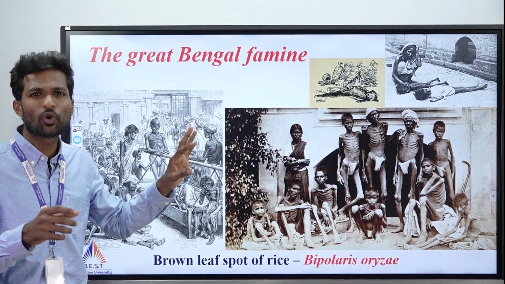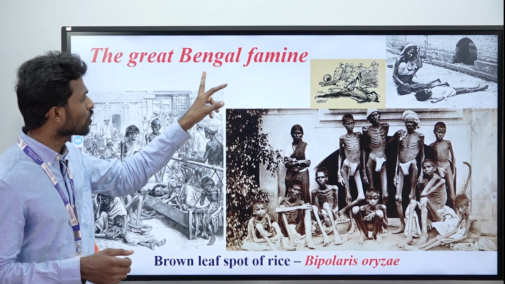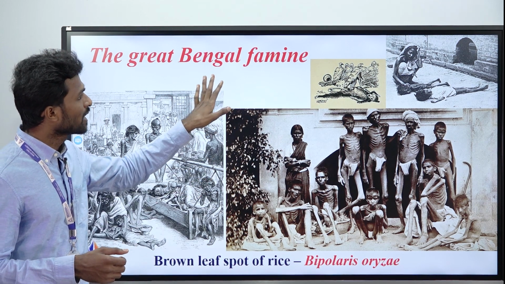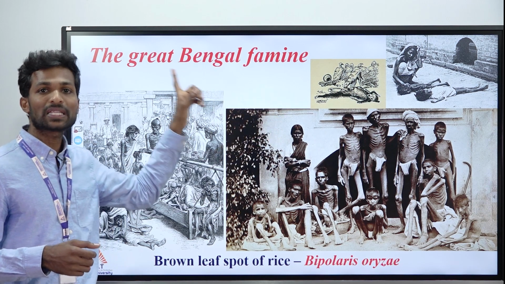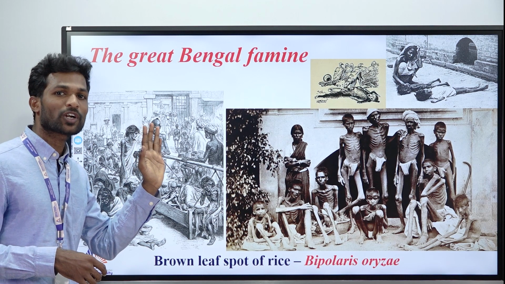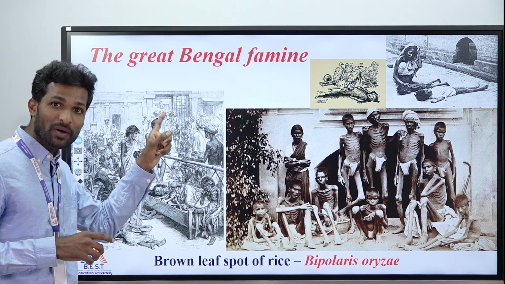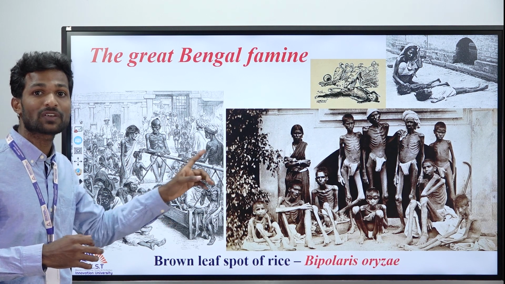Rice was slowly gaining momentum and people started to use rice. So in 1942 what happened? A disease occurred, that is brown leaf spot of rice. It happened in the Bengal province, that's why it is called the Bengal famine, otherwise called the Great Bengal famine. Before, we saw late blight of potato, where only 1.5 million people died. Because of the Bengal famine, 3 million people died. That is 30 lakh people died because of food starvation.